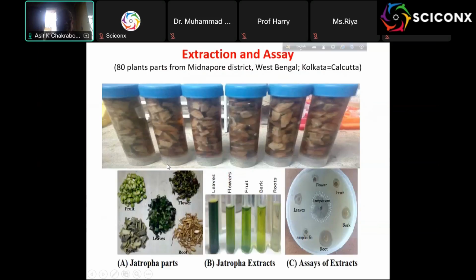This is the simple procedure, because our lab is very simple. We use tubes with some plant part, make an extract, and test it in the Kirby-Bauer assay. You see, we put some strong fifth generation antibiotics, penicillin antibiotic, imipenem. They are good, but the resistance in most cases is very high.